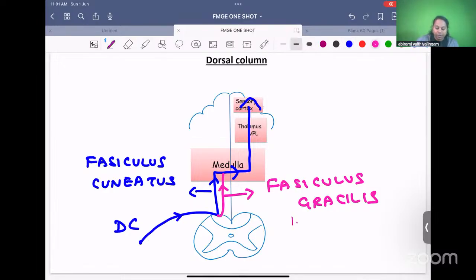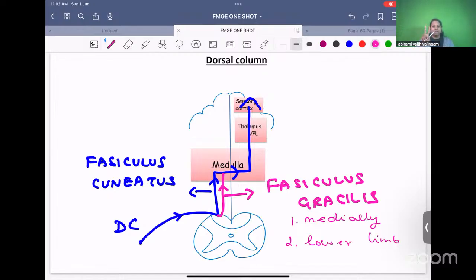Fasciculus gracilis. I'll tell you two points about fasciculus gracilis. You just remember the muscle gracilis. Where is the gracilis muscle located? Can you tell me where is gracilis? Gracilis is a medial muscle of the lower limb. It is located on the middle part of your thigh. Excellent, Siddhi, medial thigh. Gracilis is located in the medial part of your lower limbs. Similarly, fasciculus gracilis runs medially, carrying sensation from the lower limb.